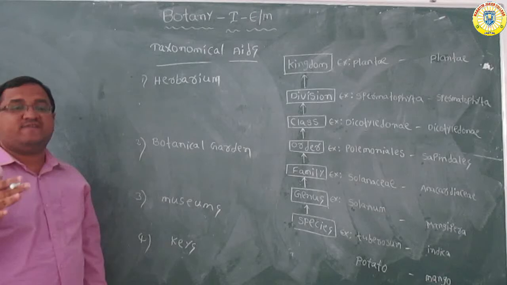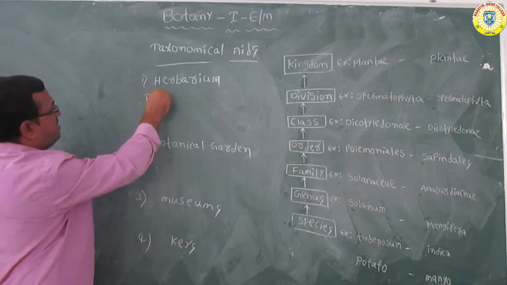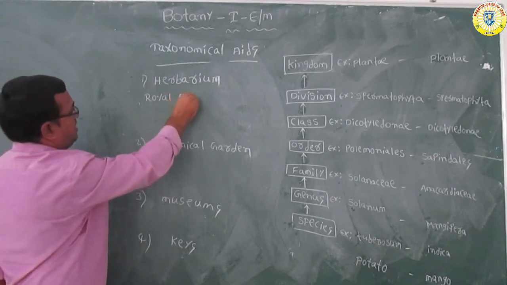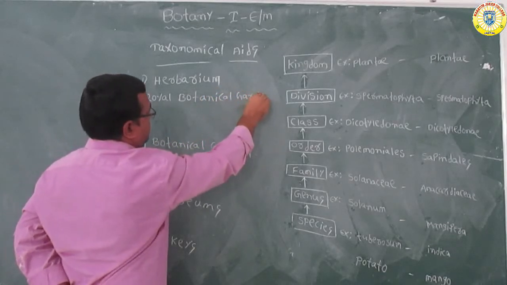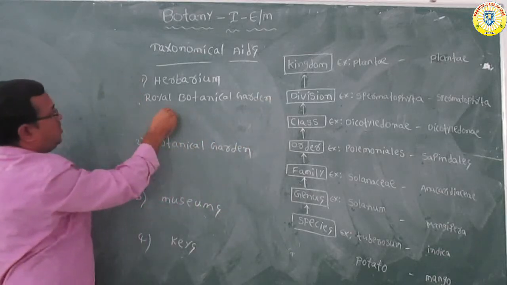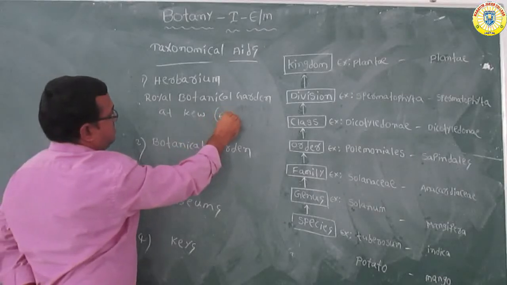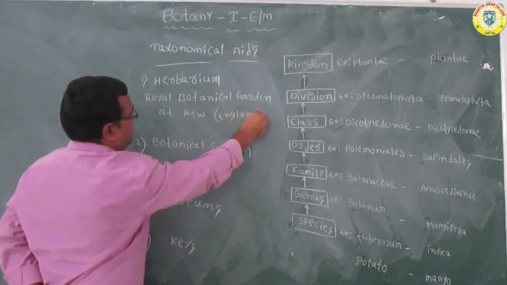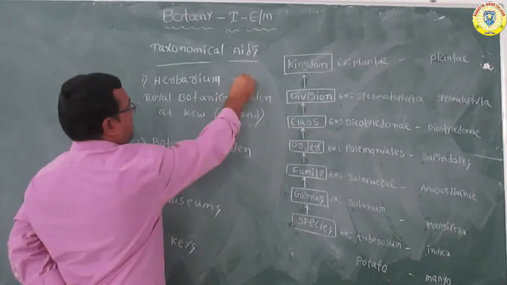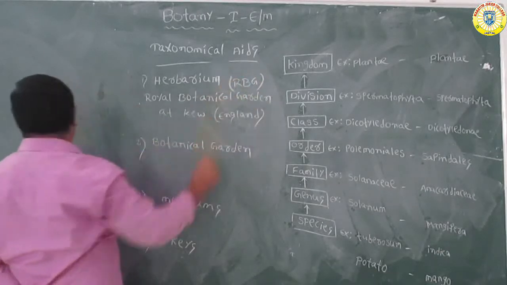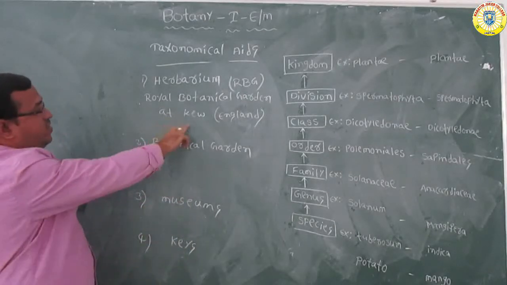One of the famous herbariums is in the Royal Botanical Garden, which is present at Kew in England. The Royal Botanical Garden (RBG) contains the famous herbarium, which is located at Kew, England.